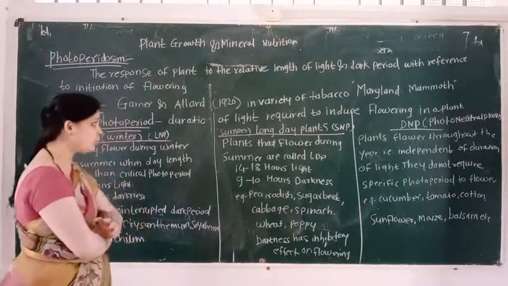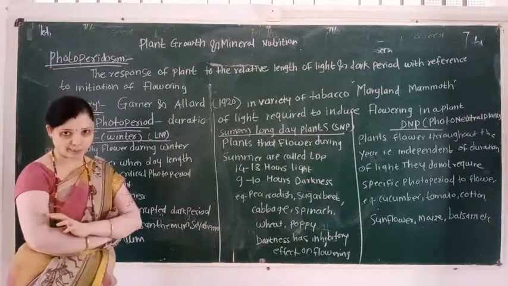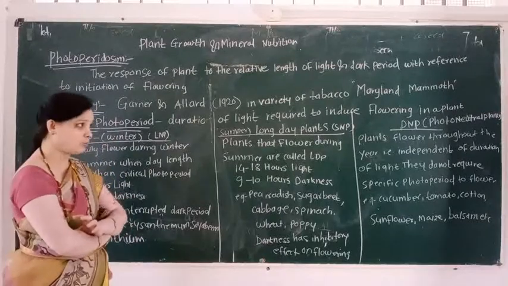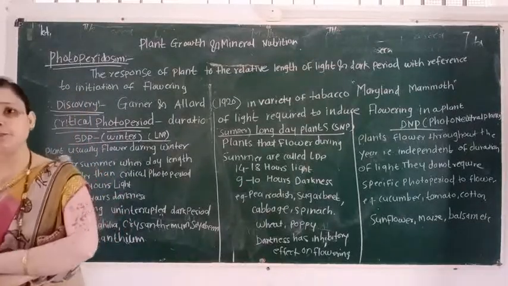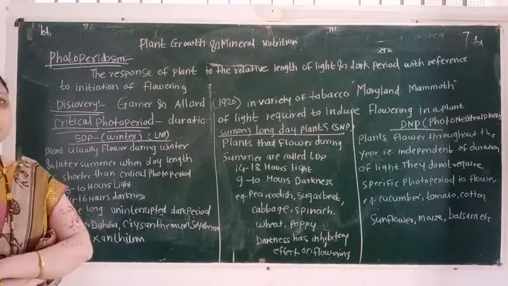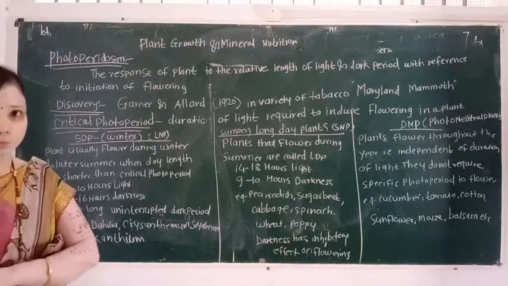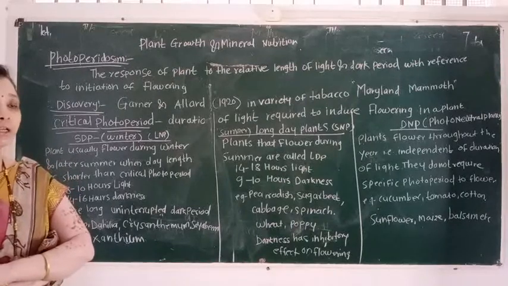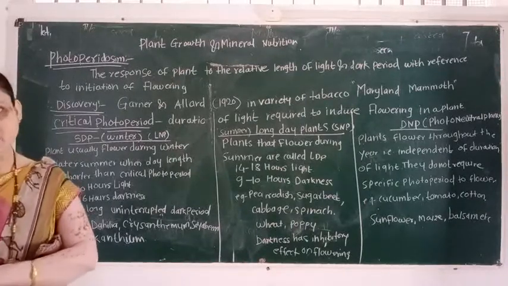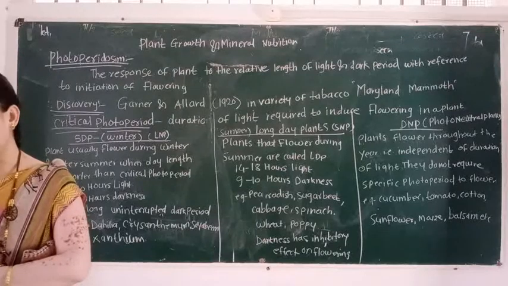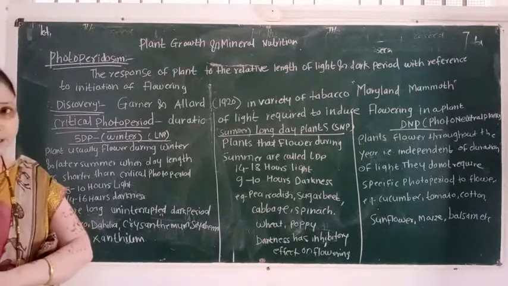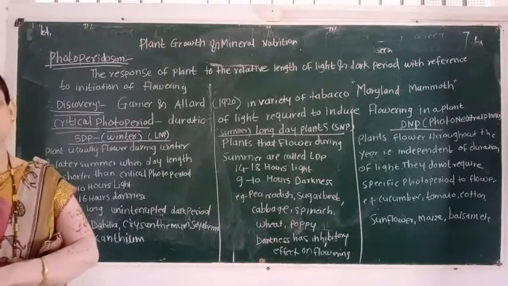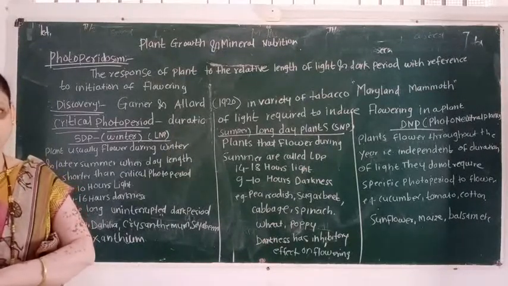What is critical photoperiod? The duration of light required for inducing flowering in a plant body is known as the critical photoperiod. Depending upon the critical photoperiod required to induce flowering, plants are classified into three types. First type is short day plant, second type is long day plant, and third type is day neutral plant.